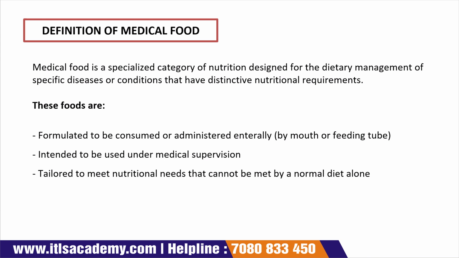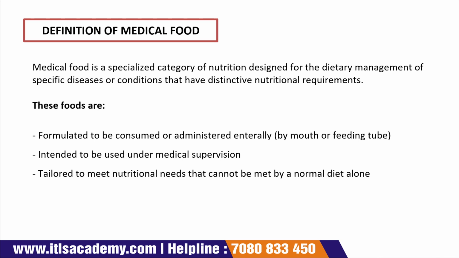According to the definition, medical food is a specialized category of nutrition designed for the dietary management of specific diseases or conditions that have distinctive nutritional requirements. Basically, medical food is specially formulated to meet the nutritional requirements of a specific disease.